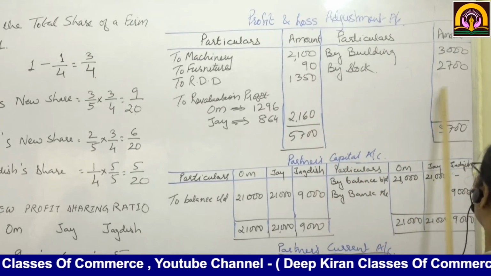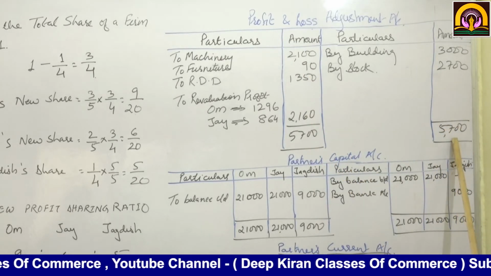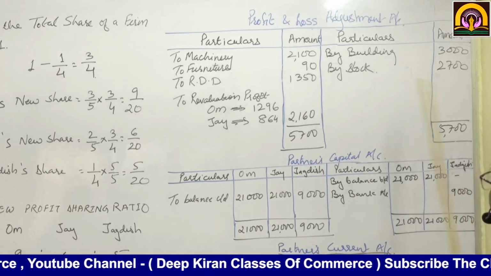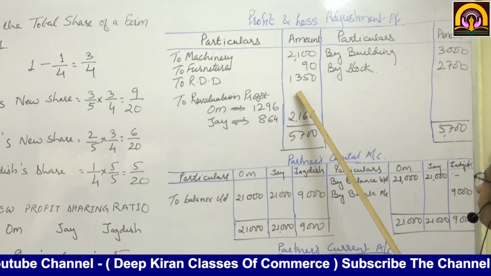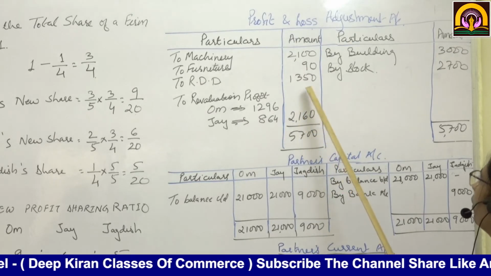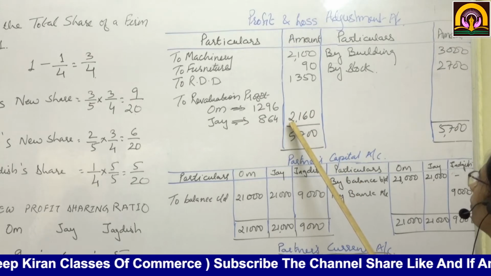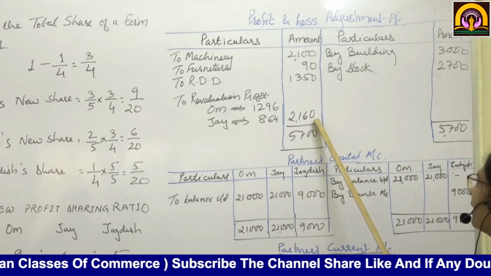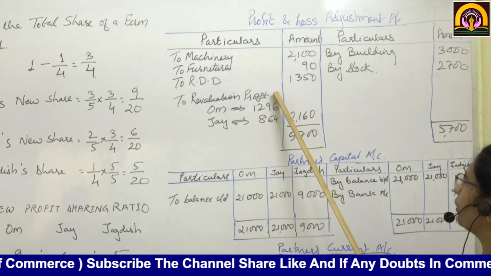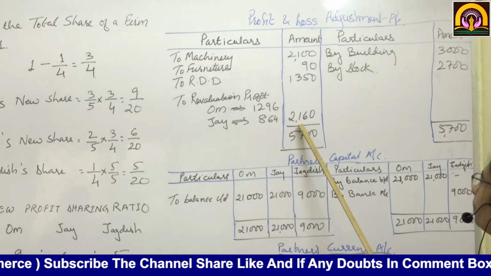So we will first calculate this on the credit side. It comes to 5,700 minus the expenses, so the remaining amount will be 2,160. This is the revaluation profit.